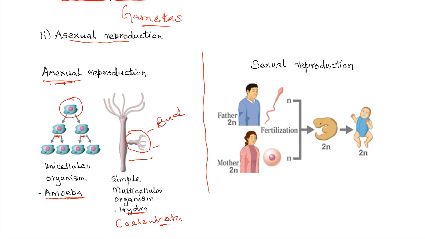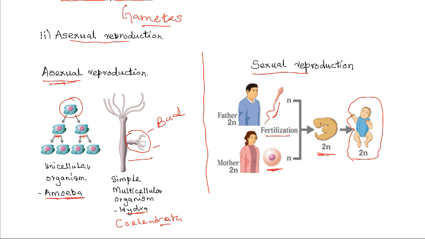Whereas the other type of reproduction is known as sexual reproduction, that involves fusion of male and female gametes or sex cells to form a zygote. So in this particular case, for example, in humans, we have the male gamete, known as a sperm, and the female gamete, the ovum. These two combine during fertilization to produce a zygote that develops into an embryo, then the embryo into a baby. The baby is a young stage of a human being.